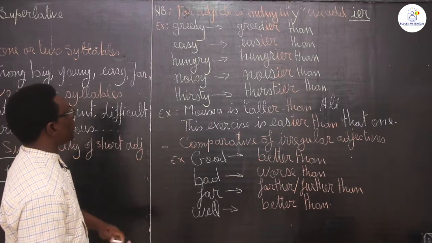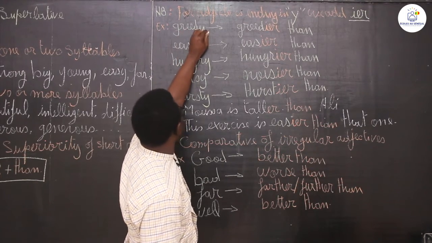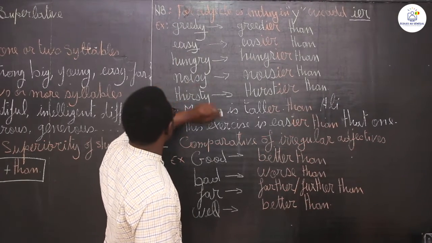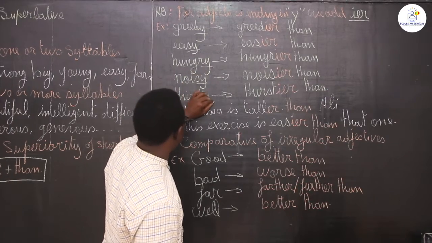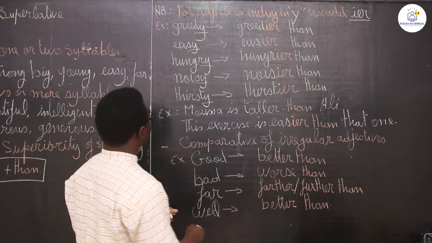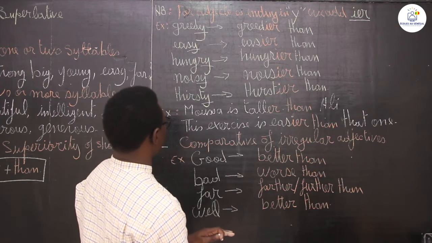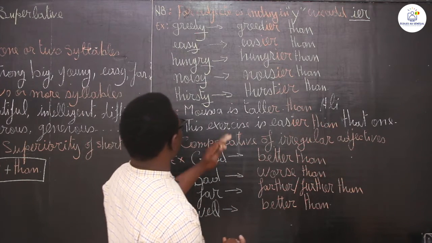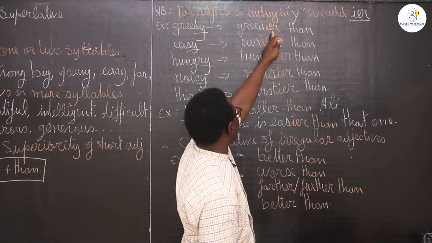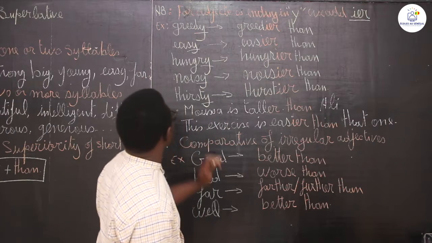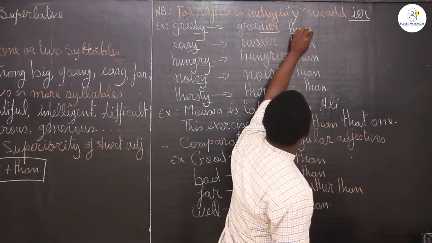When a short adjective ends in y, as you see here with greedy, easy, hungry, noisy, thirsty, all these adjectives end in y. So in the comparative of superiority form, we change the y into i and we add er. We say greedy, you say greedier than.